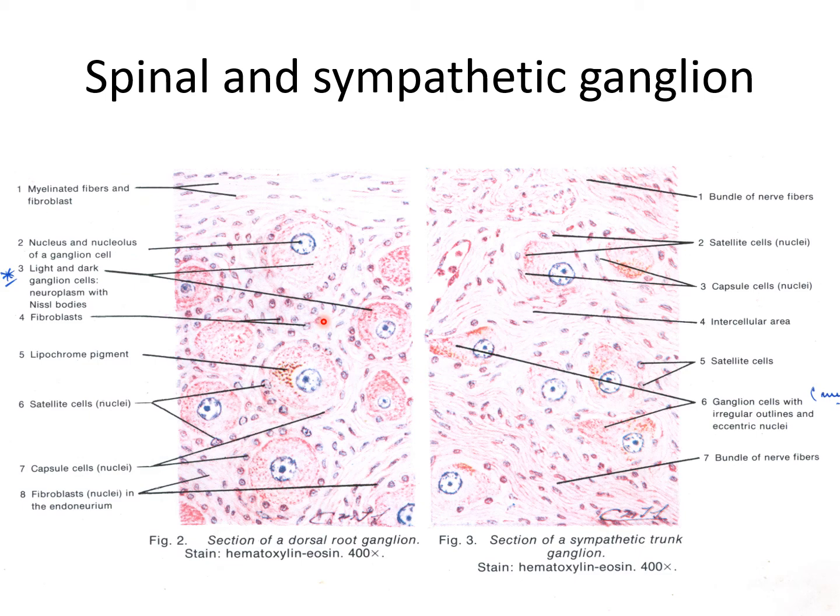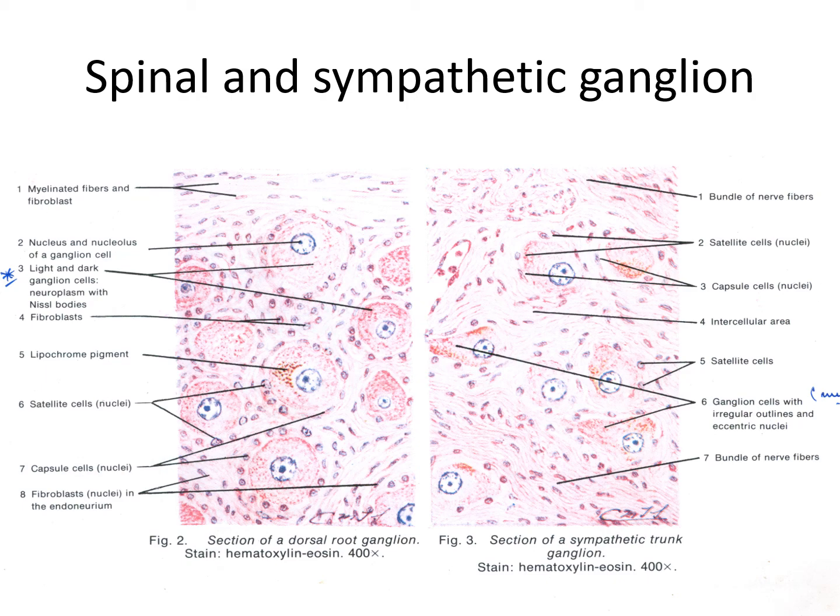Now, autonomic ganglia. Autonomic ganglia are concerned with the nerve supply of smooth muscle and glands. The histology of autonomic ganglia: it is covered outside by a thin capsule permeated by connective tissue.